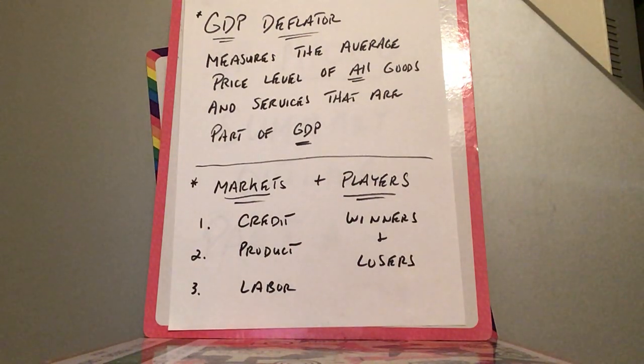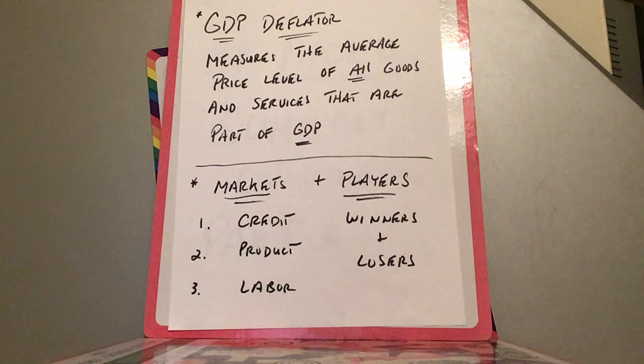All right, so let's talk about how inflation affects the different markets and the players within each market, and who comes up a winner and who comes up a loser. Now, these are isolated situations. In an isolated situation, you could have a winner and a loser. But in general, with unanticipated inflation, we expect inflation to be about 2%. That shows good growth. It shows that people are spending money and the economy is growing. But anything above 2, 3, 4, 5, 6, 7% means that we've got some troubles along the way, and a lot of people are hurt by inflation.